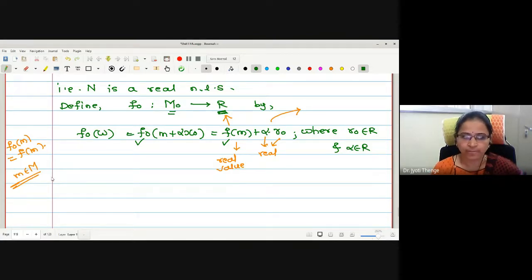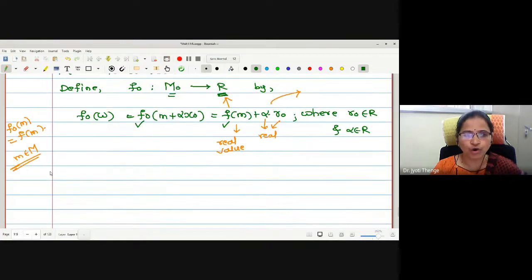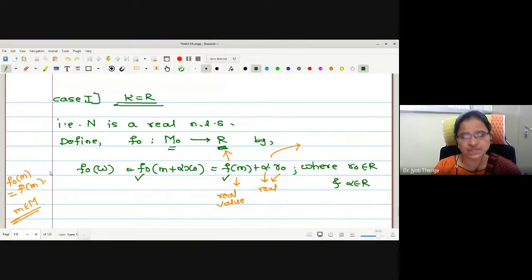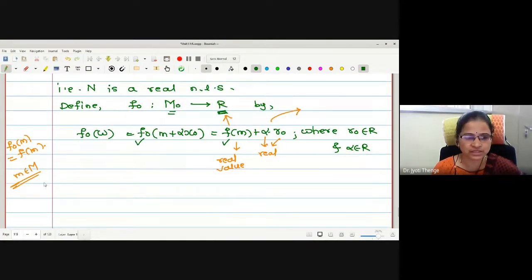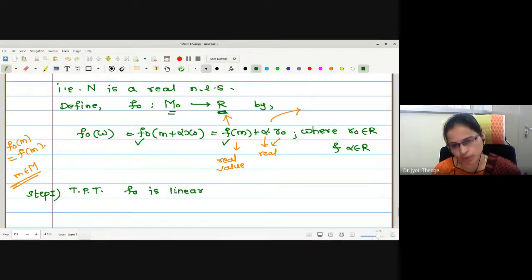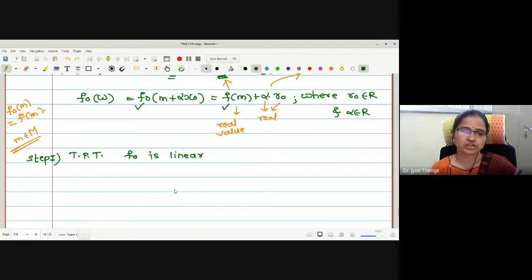Now let us go to proving all the 4 steps one by one. Therefore, here I will write step number 1. What will be my step number 1? To prove that f naught is linear. Then we will go for continuity or boundedness, then extension, and then proving both the functions are equal.